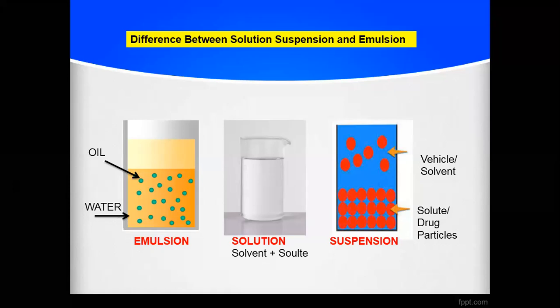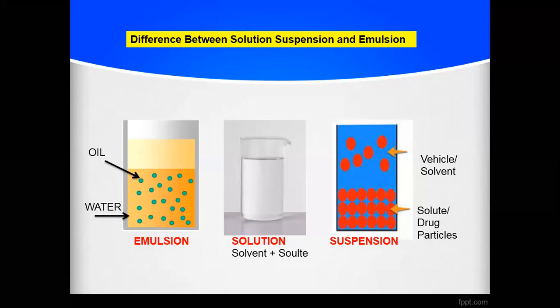Because of the existence of the two phases, it is called a biphasic type of preparation. We are taking two liquids, means both phases are liquid. One phase is oil phase and another phase is water phase. So that's why it is called emulsion.